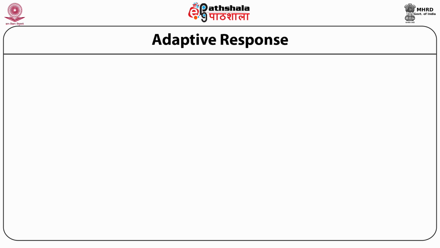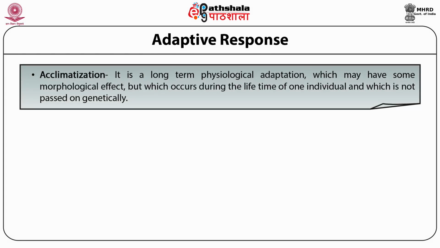Let's understand the different adaptive responses due to the change in the environment. Number one is acclimatization. It is a term which helps us to study the physiological adaptation that may have some morphological effect, but which occurs during the lifetime of an individual and which is not passed on genetically to the next generation.